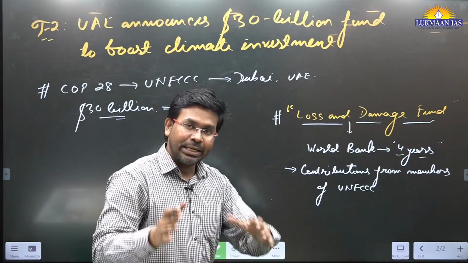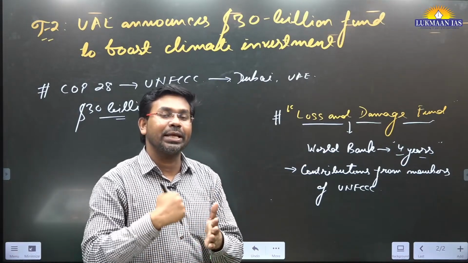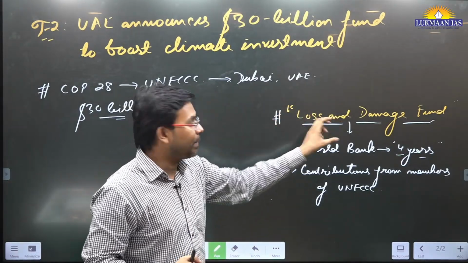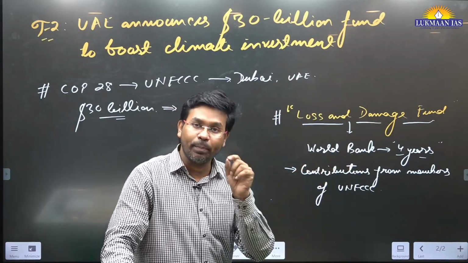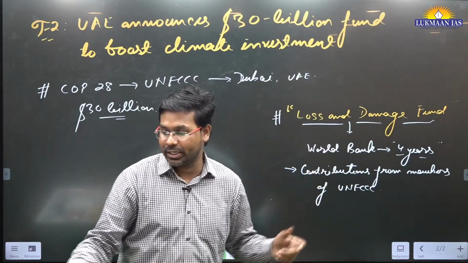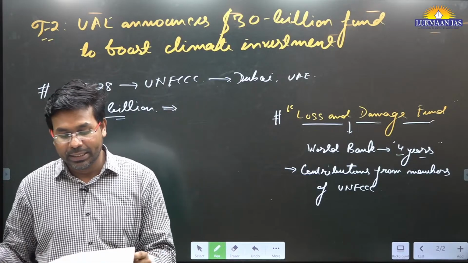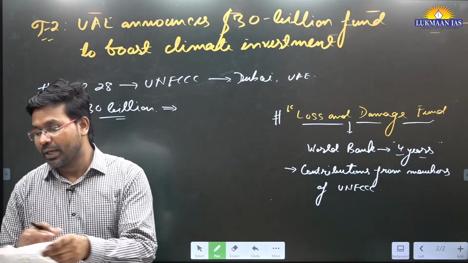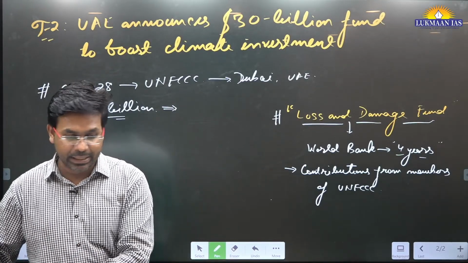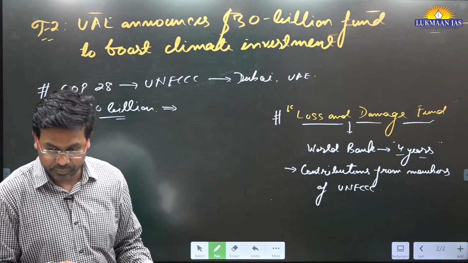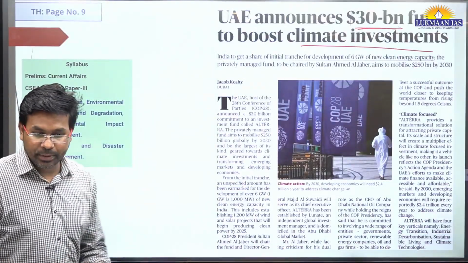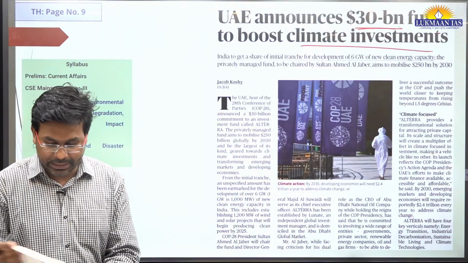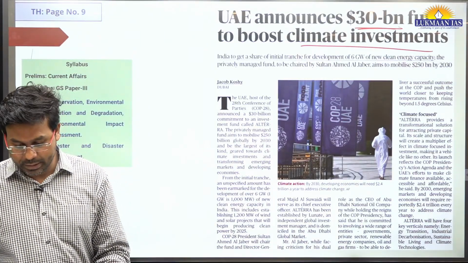However, initially these countries have taken a pledge that they are going to put their money into the loss and damage fund, and it was agreed that the World Bank is going to manage this fund for 4 years initially. This is a good thing that has happened in this regard. And apart from this, this article was on page number 9. So I'll quickly see this article also. Okay, so this is the thing.